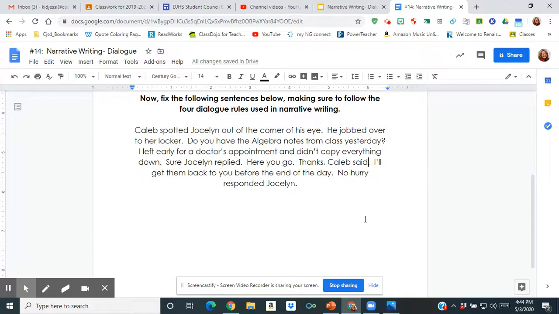Caleb spotted Jocelyn out of the corner of his eye. He jogged, oh, that's supposed to say jog, I'll fix that on yours. He jogged over to her locker. Do you have the algebra notes from class yesterday? I left early for a doctor's appointment and I didn't copy everything down. Sure, Jocelyn replied. Here you go. Thanks, Caleb said. I'll get them back to you before the end of the day. No hurry, responded Jocelyn.